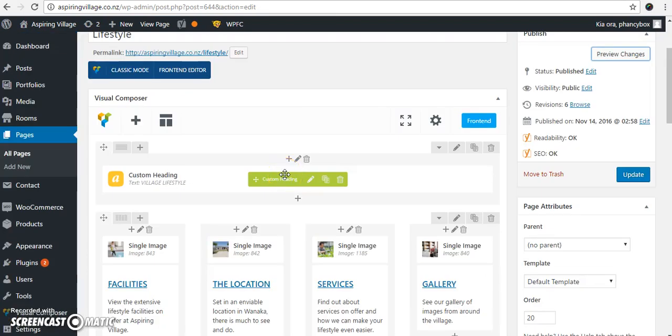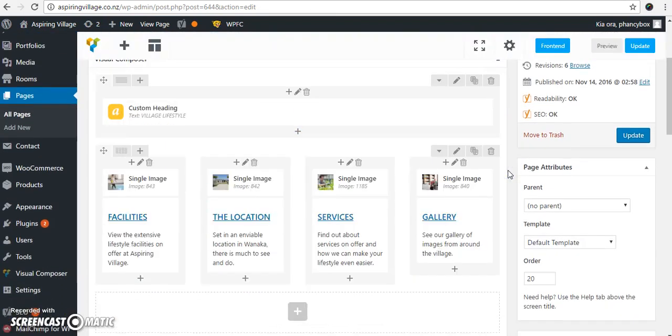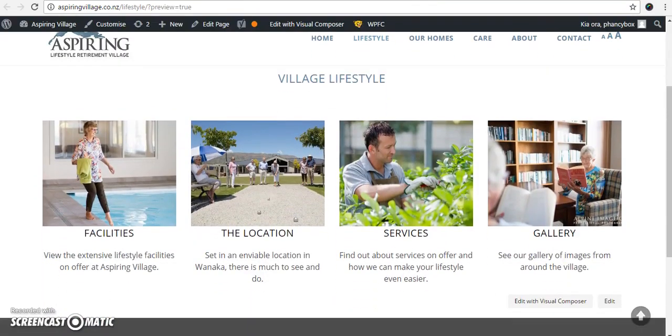Now, just flicking to another page, if I scroll down, you'll see this one has got a title that is taking up the full width of the page, and then it's got a row made up of quarters. Then you've got 1, 2, 3, 4 rows. And if we jump to the front end of the website, this is how it's looking. You've got your title taking up a full row, and your 1, 2, 3, 4 boxes.